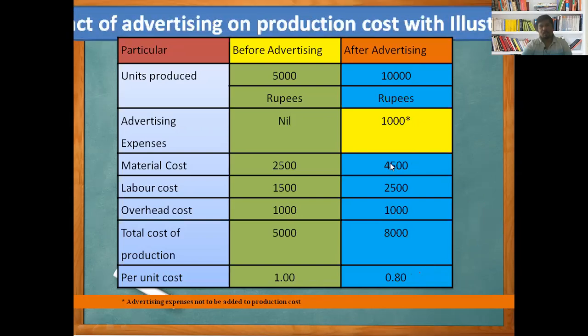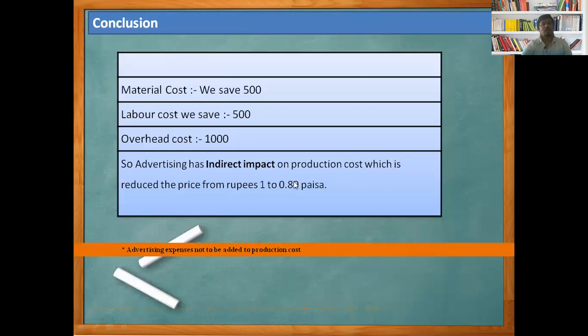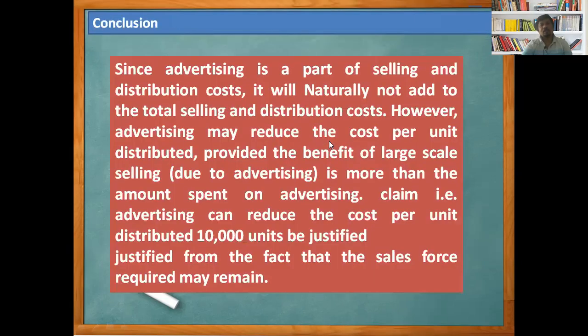Now look here, the details are here. Material cost, we save 500 rupees. Labor cost, we save 500 rupees. Overhead cost, we save 1,000 rupees. So advertising has an indirect impact on production cost, which reduces the price from 1 rupee to 80 paisa. And students, also look here, advertising expenses are not to be added to the production cost. We are not supposed to add the advertising expense of 1,000 here because of the principle of accountancy. Now we are getting the benefit. How do we get the benefit?